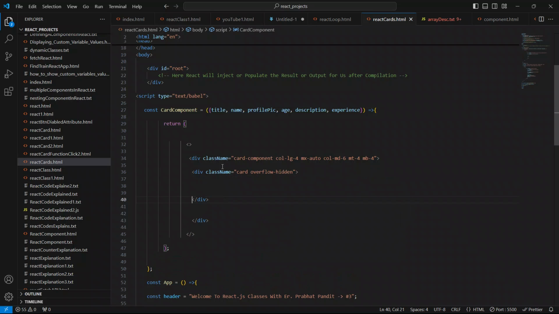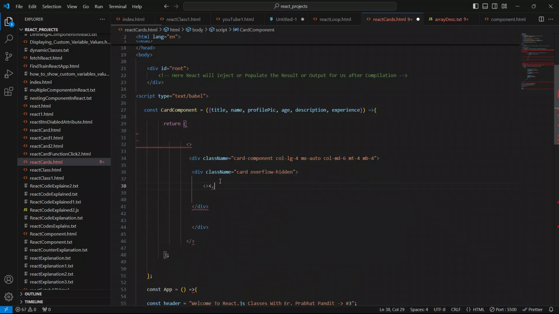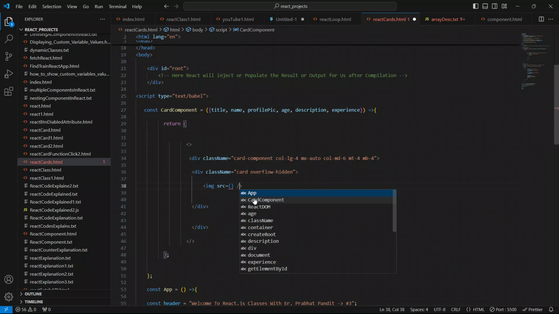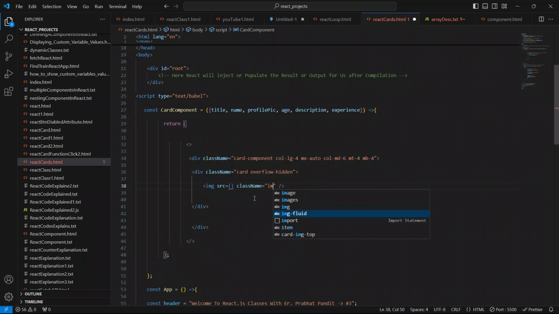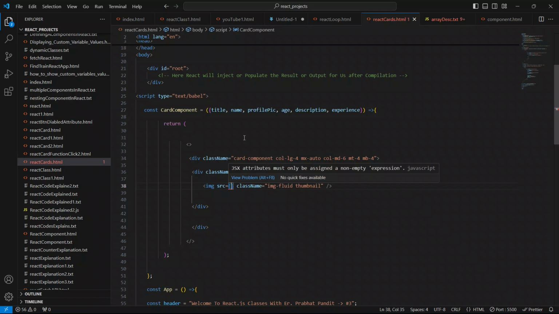Now inside this div I'm gonna create the img element first. I'll say img, and we will say src. You can see we have to close this element also, since it is a self-closing element. I'll give the className also. I'll give the className as img-fluid, and I'll give some extra class also. I'll say thumbnail. So this is it. And now we have to provide the src value, like this, profilePic.